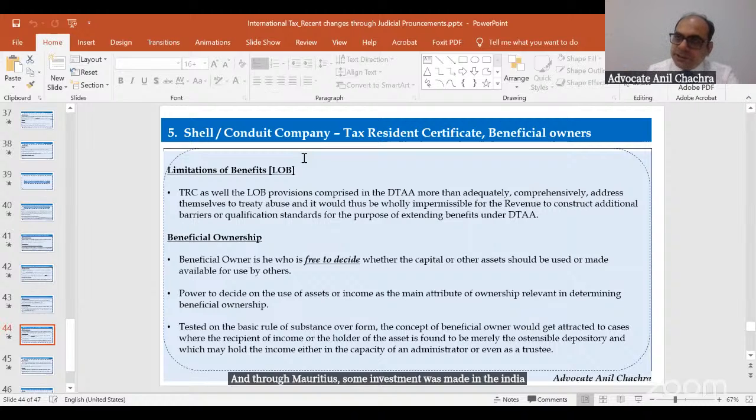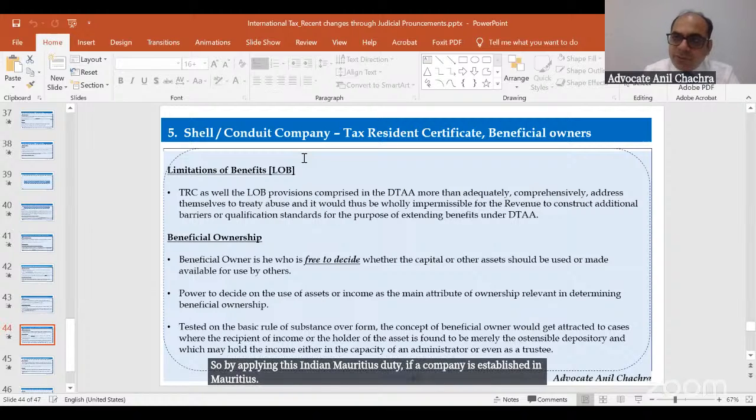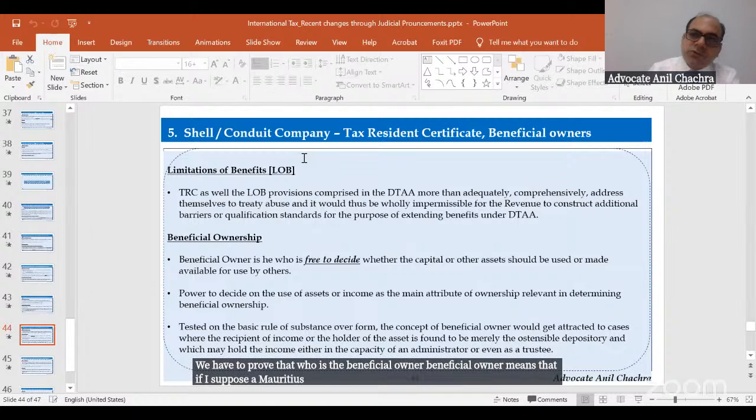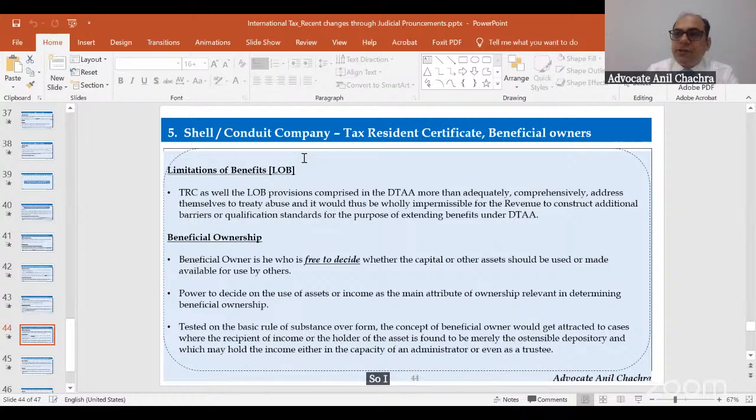By applying this Indian Mauritius Treaty, we have to prove who is the beneficial owner. If there's no legal obligation to pass the benefits to the US company, the Mauritius company will be treated as the beneficial owner.